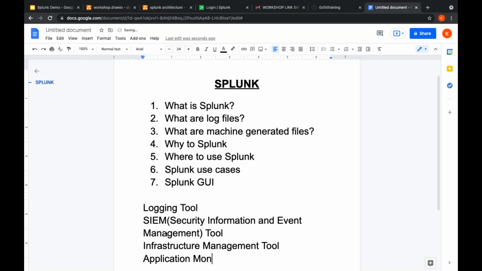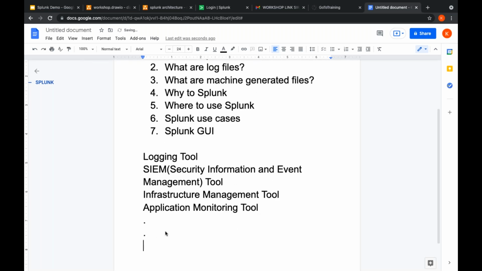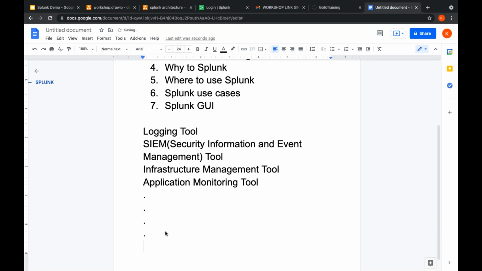If you go on saying like that, you would also have heard reporting tool as well. So these are all the names given for Splunk. These are all names that can be called for Splunk.